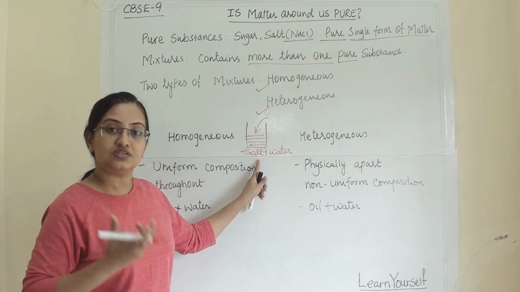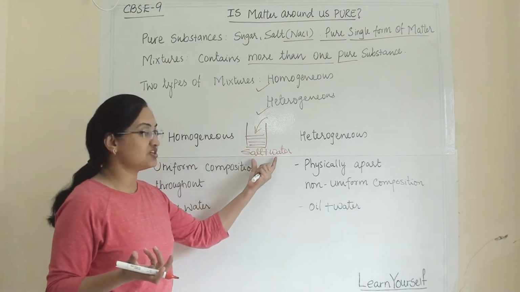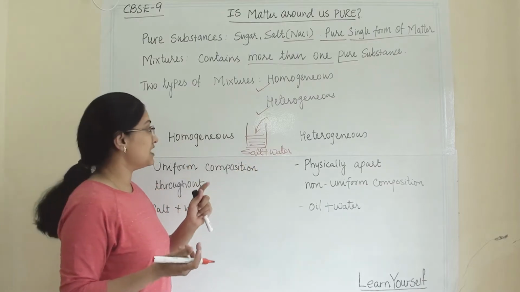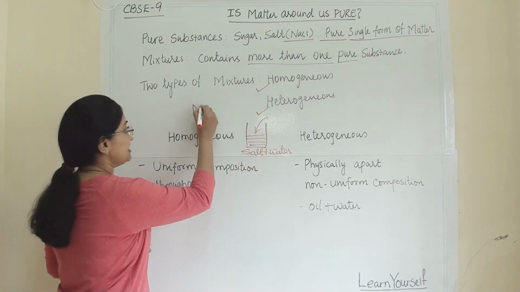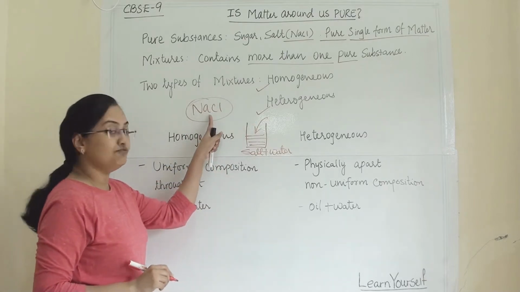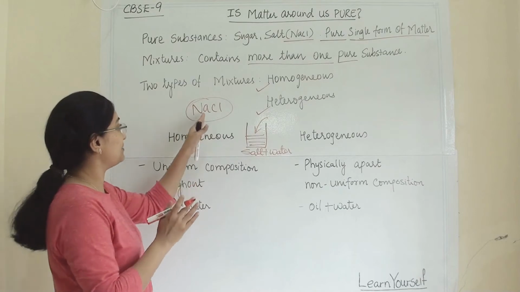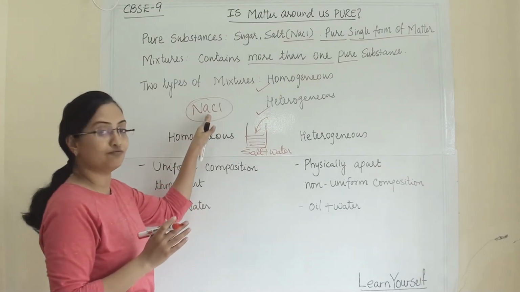So this is a physical procedure. We can do so because they are just a mixture. If we are talking about a chemically bound compound like NaCl, then we have to perform a chemical reaction to separate sodium and chloride from each other.